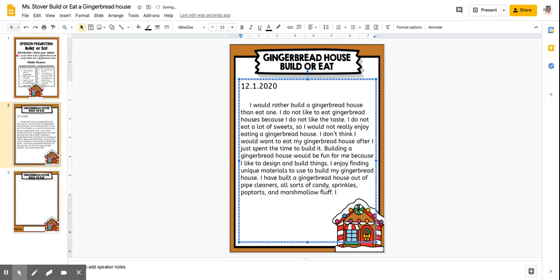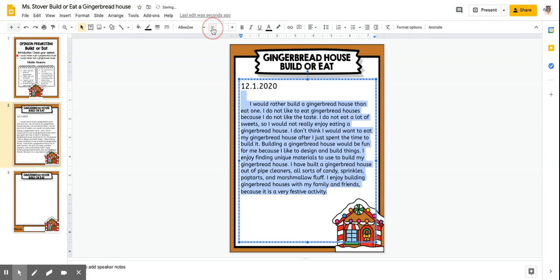So I enjoy building gingerbread houses with my family and friends because it is a very fun activity. Nope, you know what I'm going to say? It's a very festive activity. See how you can add things in there? I'm going to make this a little bit smaller so we can see that. See how I can add these things in here and these details and change the wording and make it more descriptive. So to your readers, it just sounds a little bit better.